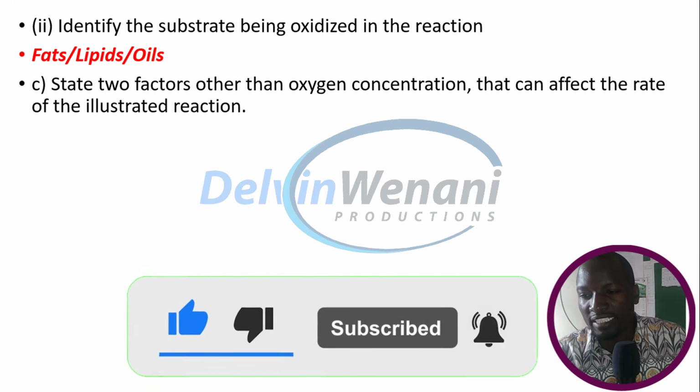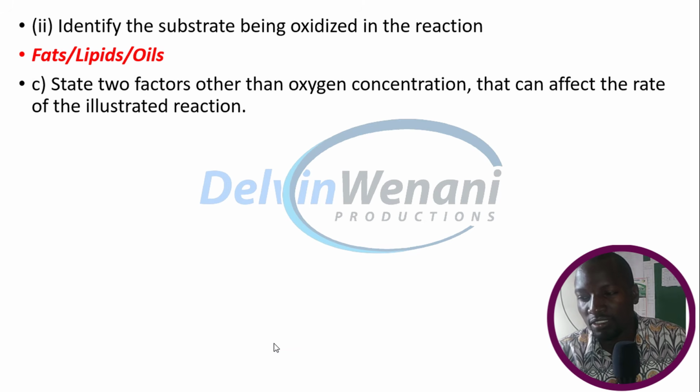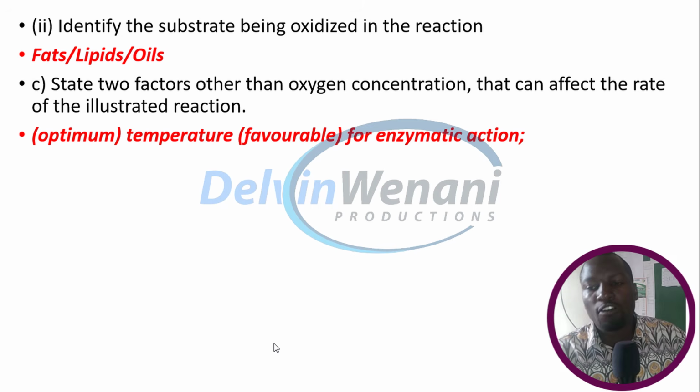State two factors other than oxygen concentration that can affect the rate of the illustrated reaction. And this is optimum temperature. Temperature will affect the reaction, whether it's optimum or it's not optimum.